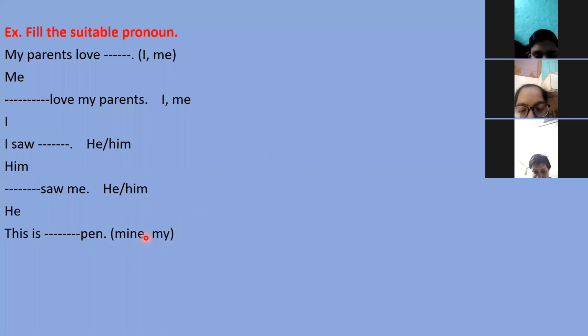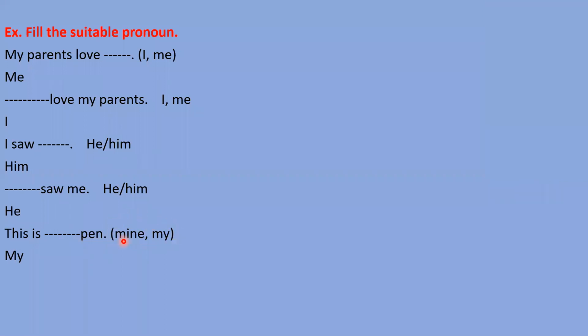Why not mine? Sir, because mine is objective case and my is subjective case. Oh, that's not objective case, that's possessive case. Okay, I'll tell you. The difference is that mine is a pronoun, but my is an adjective. After my, because it's an adjective, we need to mention a noun. But after mine there is no need to mention any noun because it is a pronoun, so the noun is already mentioned. So here we need to write my. Your answer is absolutely right. Both words have the same meaning.